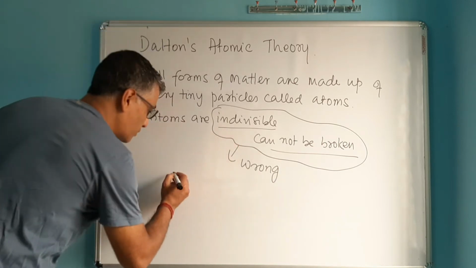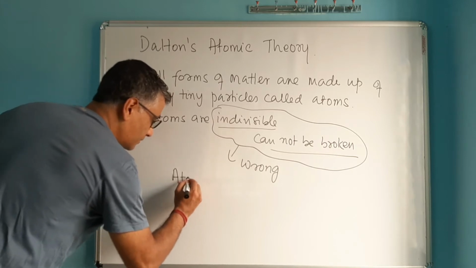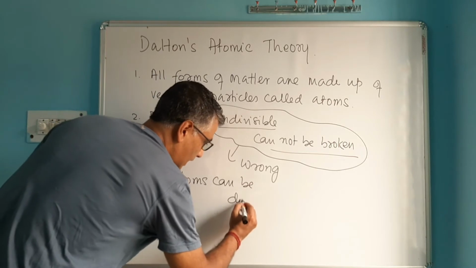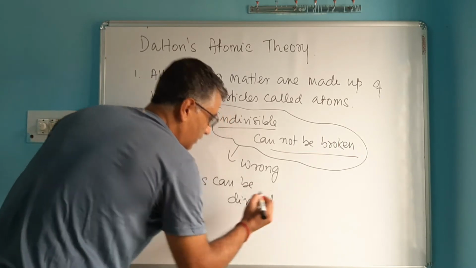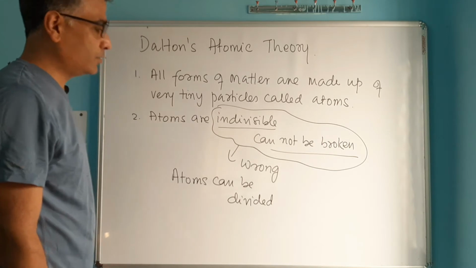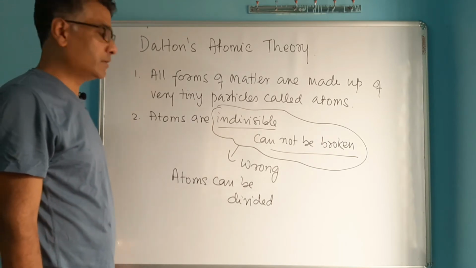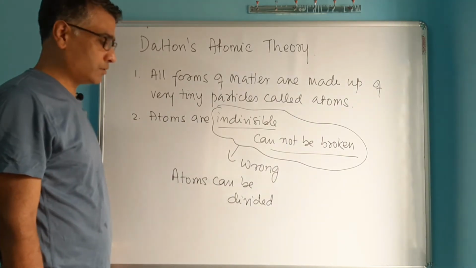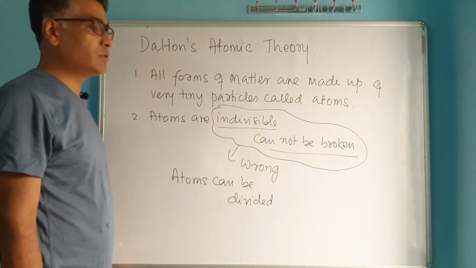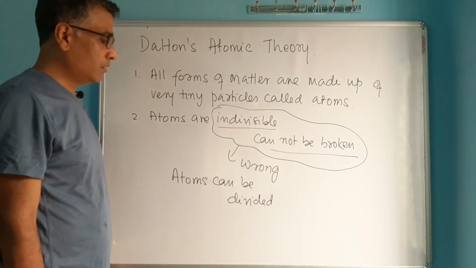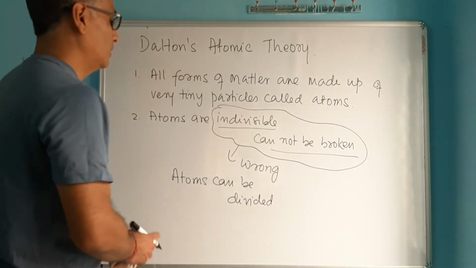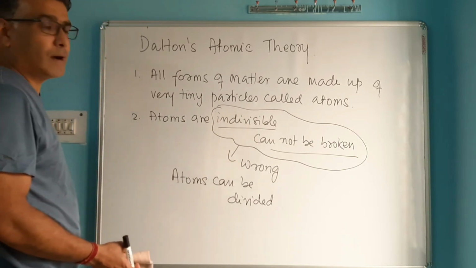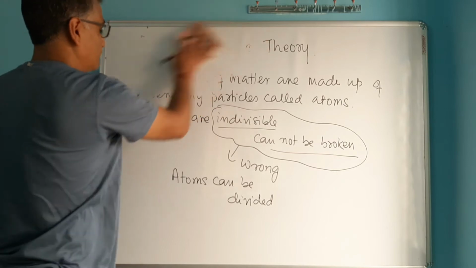So later on it was proved that atoms can be divided into further smaller particles, and you already know the names of those subatomic particles which are present in an atom. They are known as electrons, protons and neutrons. So those smaller particles which make an atom are called subatomic particles. So today we'll discuss different subatomic particles that make an atom.